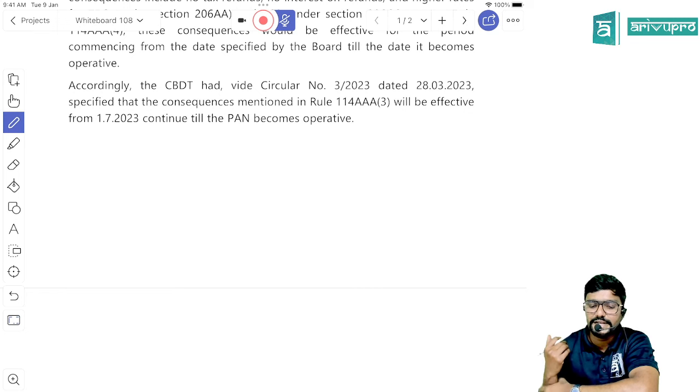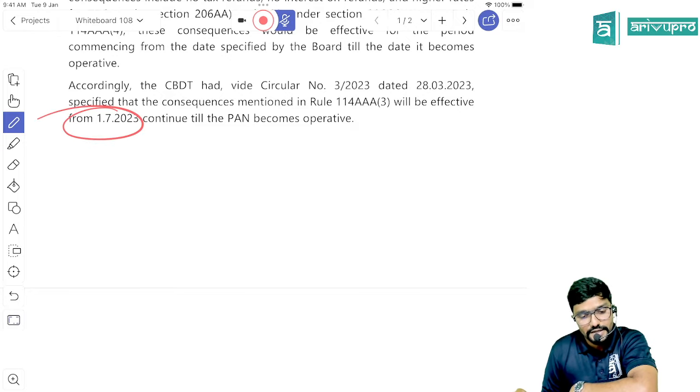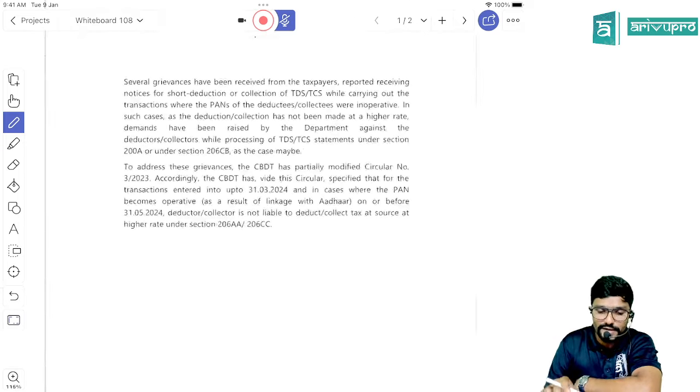Accordingly, the CBDT Circular number 3/2023 dated 28th March 2023 specified that the consequences mentioned in Rule 114AAA Subrule 3 will be effective from 1st July 2023 and continue till the PAN becomes operative.